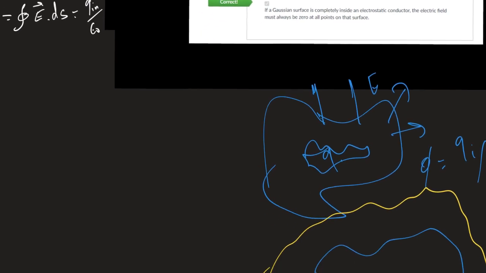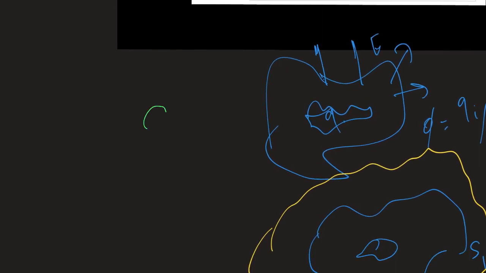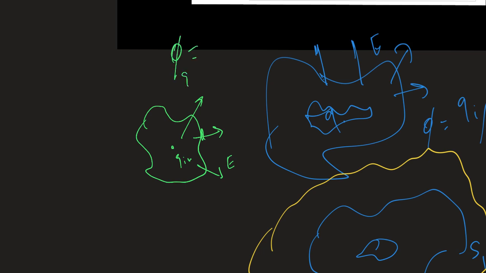Because you have the surface, you have the charge inside, and you have the flux of the electrical field, E scalar dS. The flux produced by the charge inside is the charge inside divided by epsilon 0.